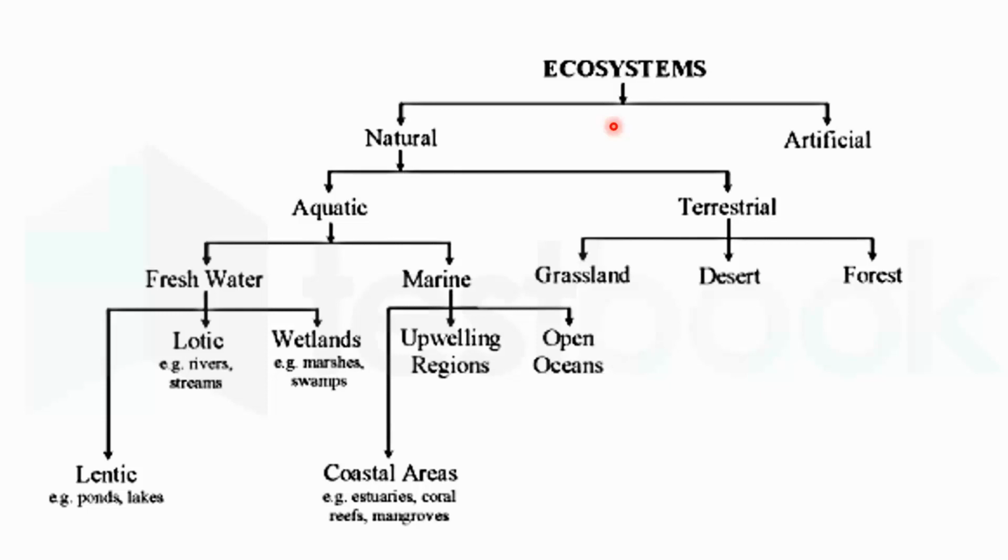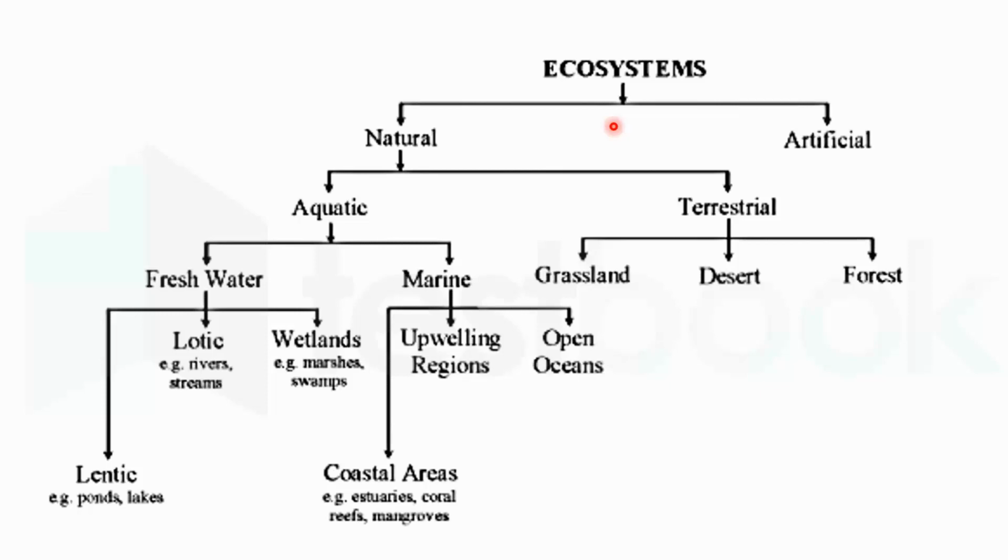So, natural terrestrial ecosystem includes grasslands, desert, and forest. These ecosystems are naturally present in the environment, while artificial terrestrial ecosystem may include the farmlands or the croplands, in which we humans cultivate a particular type of crop as per our convenience. And therefore, the ecosystem is artificial.